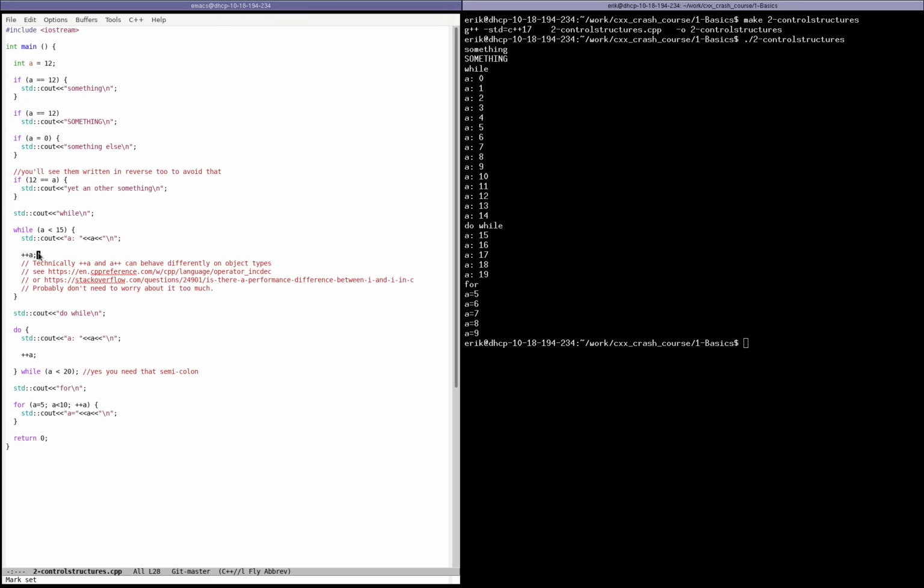In C++, you have both a++ and ++a. On integers, they're pretty much the same. It's a pre-increment, post-increment kind of thing. If you actually apply ++ on a non-primary type variable, something like an object, pre-increment and post-increment could behave slightly differently. If you want to know more, go ahead and read those links, and you'll know more about it. Fundamentally, that's a while loop. That's pretty much what you expect.